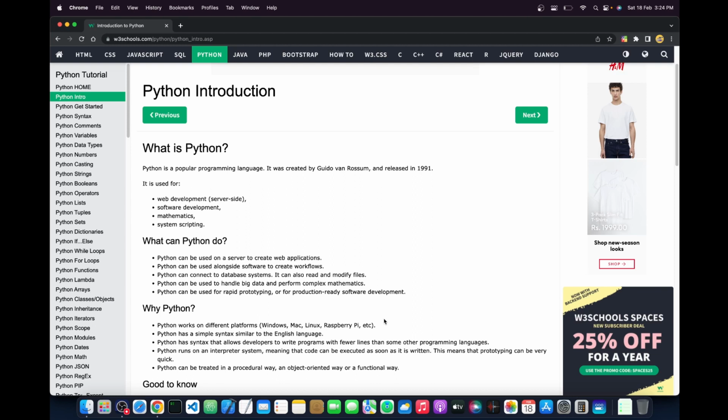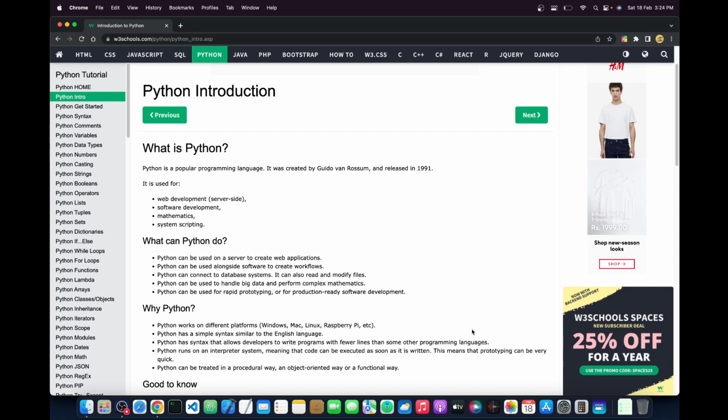Python has a syntax that allows developers to write programs with fewer lines compared to some other programming languages. For example, if a program in C++, C, or Java takes 15 lines, it could be done in Python in 2 or 3 lines. Yes guys, it's really simple in Python to do complex things with really few lines. So Python is definitely a time-saving programming language.